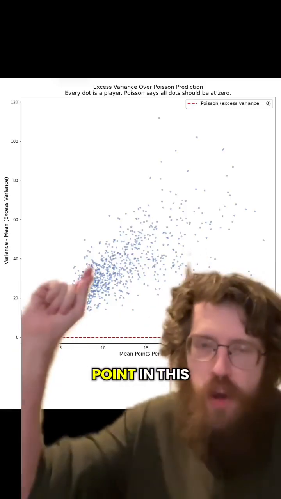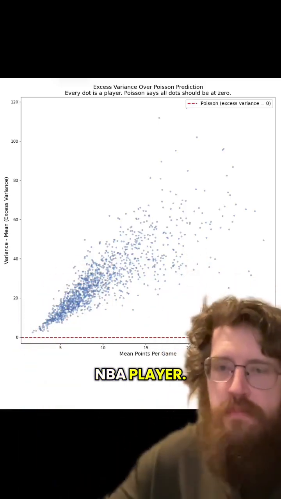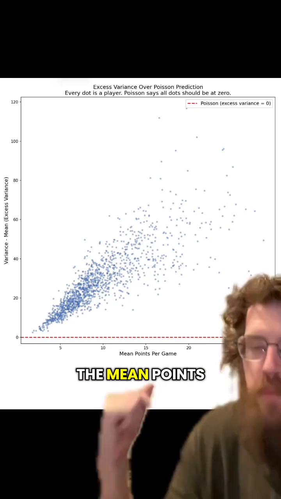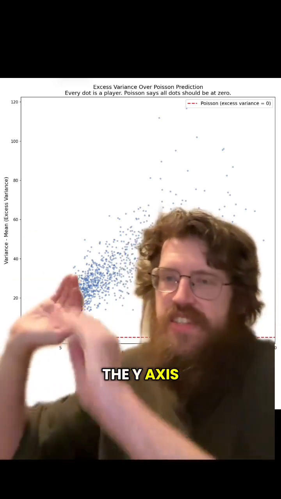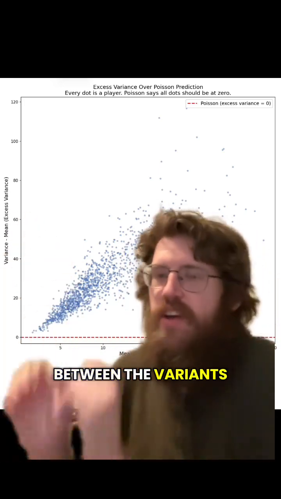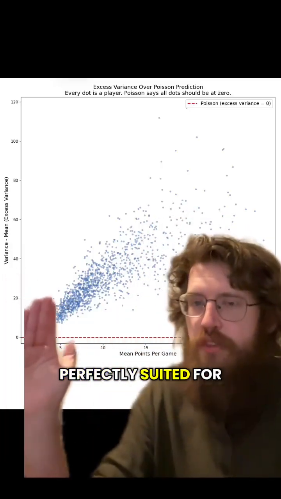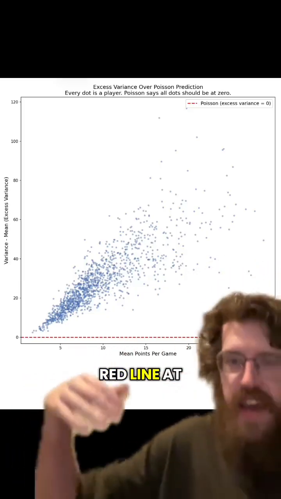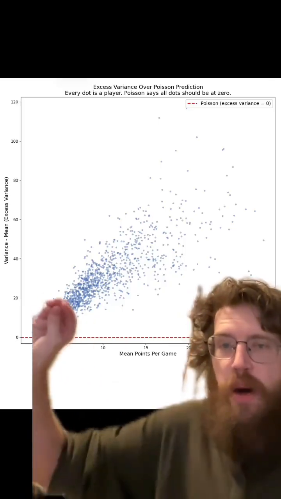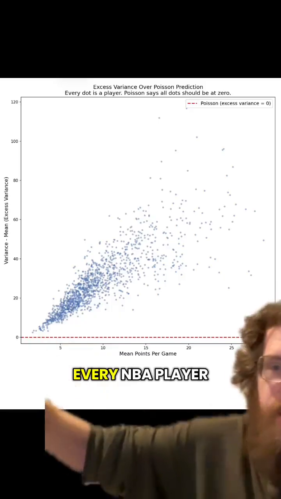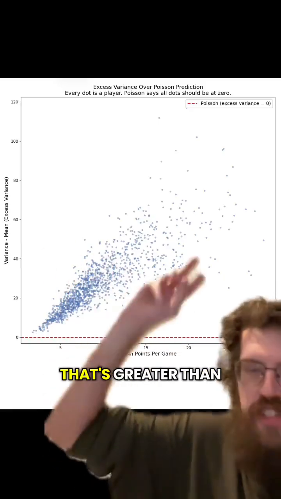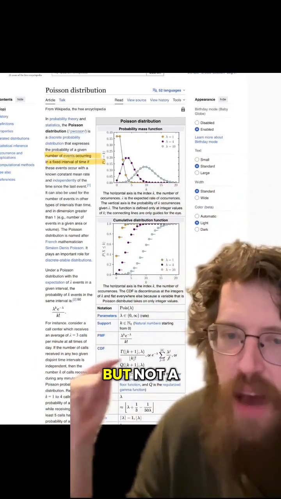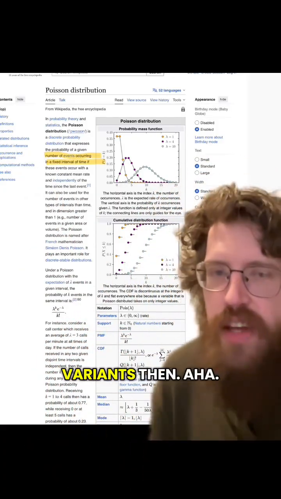And each point in this plot is an NBA player. On the x-axis, it's their average number of points per game, the mean points per game. The y-axis is the difference between the variance and the mean. So if this were perfectly suited for a Poisson distribution, they'd all be around the dashed red line at 0. They have the same variance and mean. But of course, they have much more. Every NBA player has variance that's greater than the mean. So it's kind of like a Poisson distribution, but not a perfect fit due to the mean variance thing.